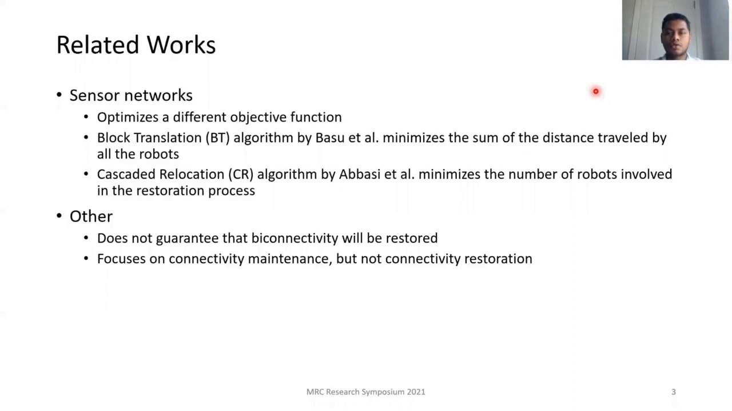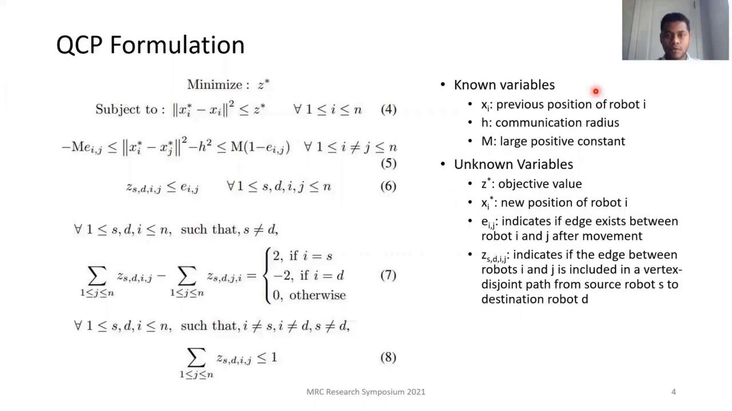The sensor networks community studied several variants of the FBR problem, but they optimized different objective functions, for example, sum of the distance traveled or number of robots to move. In this work, we propose a quadratically constrained program, or QCP, formulation of the FBR problem.